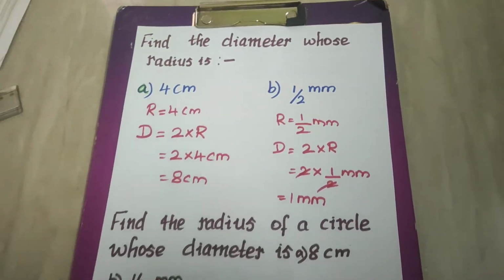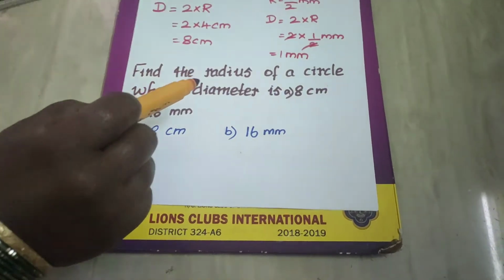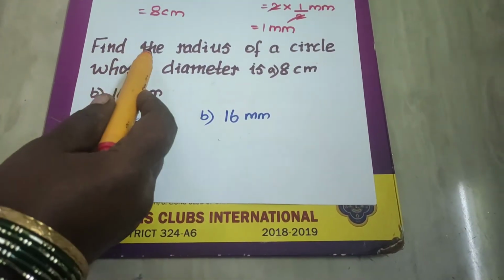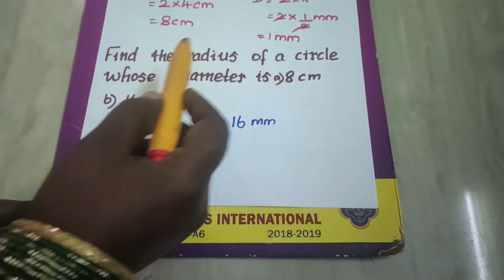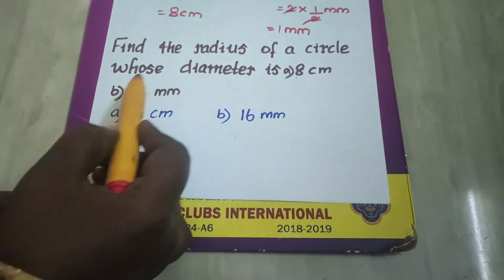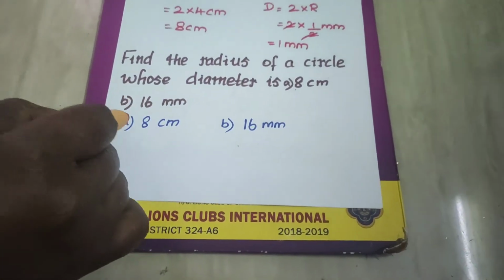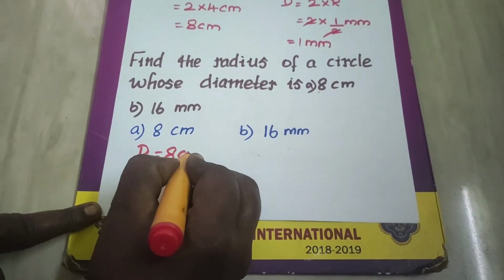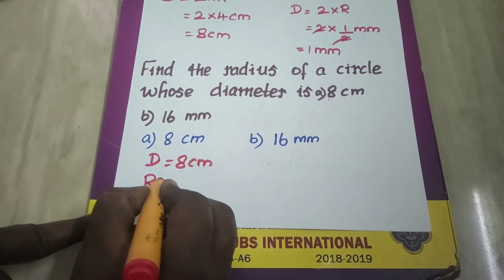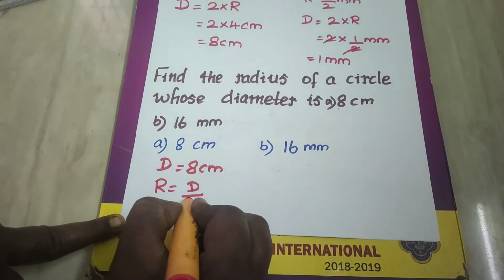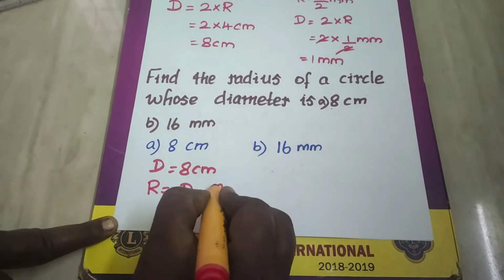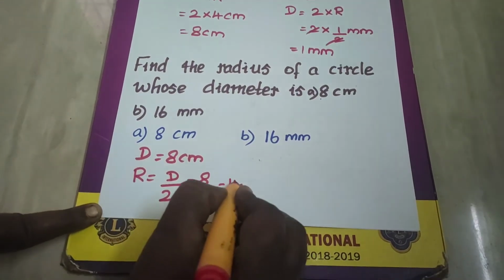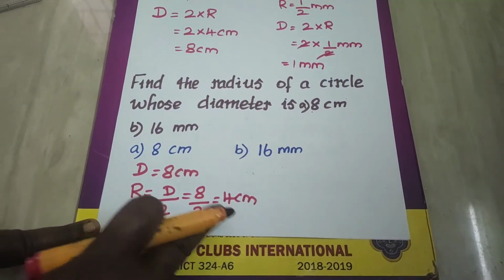Suppose you are asked to find out the radius, what do you have to do? Now let us see, read the question. Find the radius of a circle whose diameter is 8 centimeter. So here the diameter is given. So write D is equal to 8 centimeter. You have to find out the radius. What is the formula? D by 2. That is equal to 8 by 2. 8 divided by 2, what is the answer? It is 4 centimeter. So what is your radius?